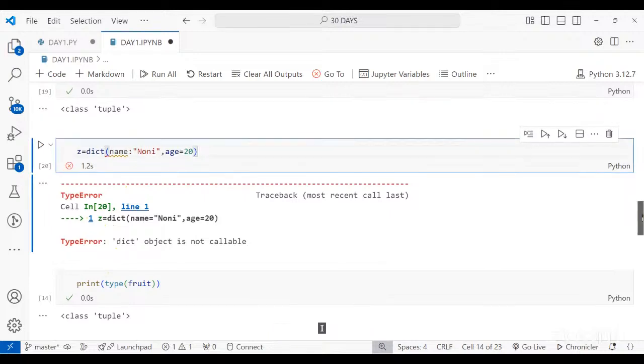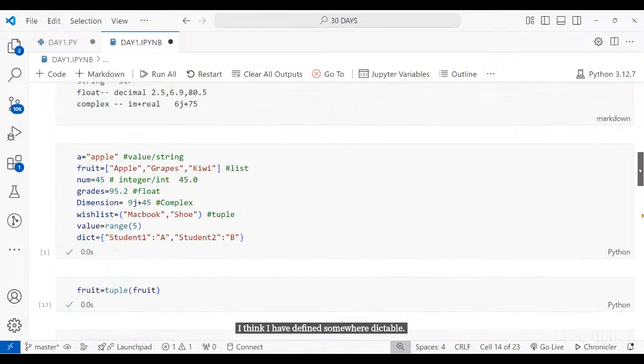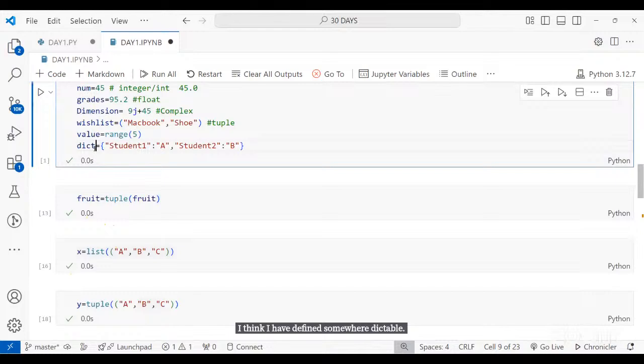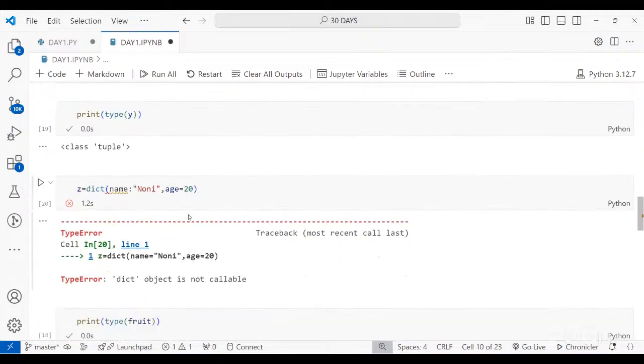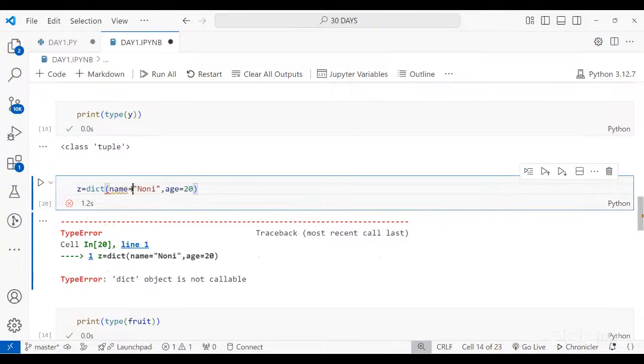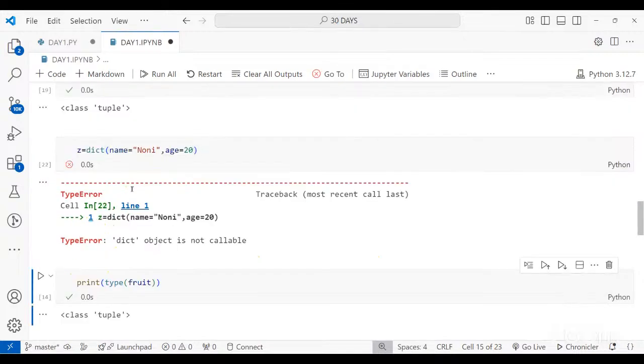I think I have defined dict somewhere above. I have to restart the kernel and then it will work.